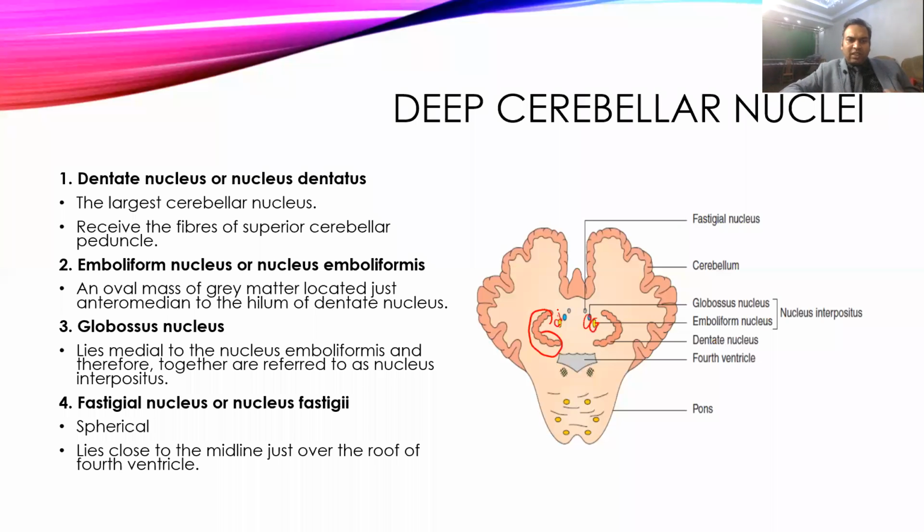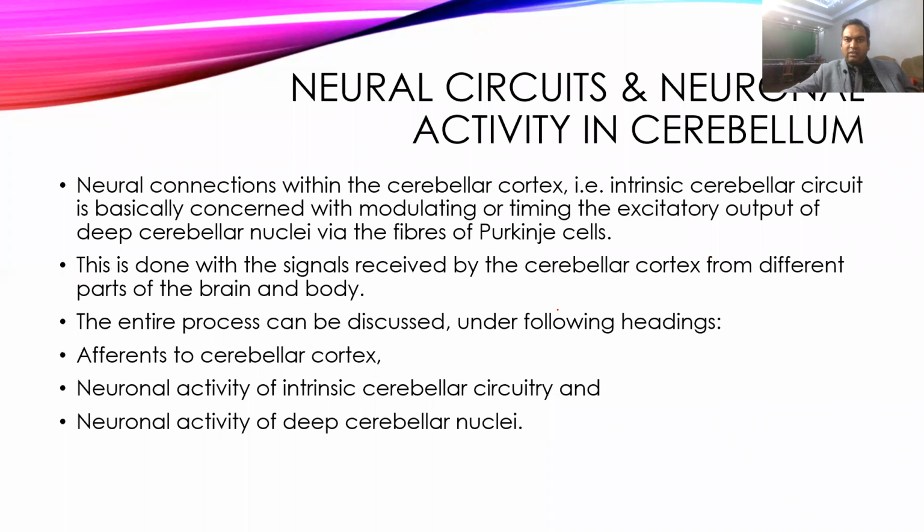This globose nucleus lies just medial to the emboliform nucleus, and together these two nuclei are also called the nucleus interpositus. Then come to the smallest nucleus, the fastigial nucleus. This is very close to the midline and is present at the roof of the fourth ventricle.